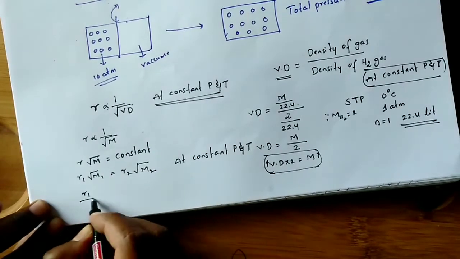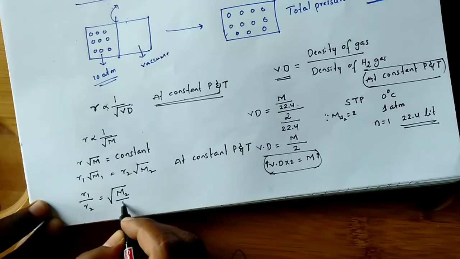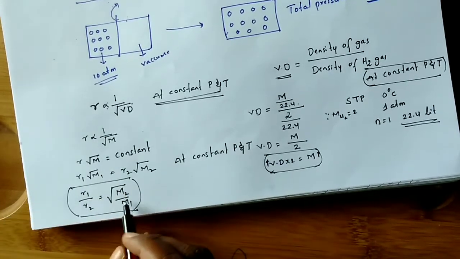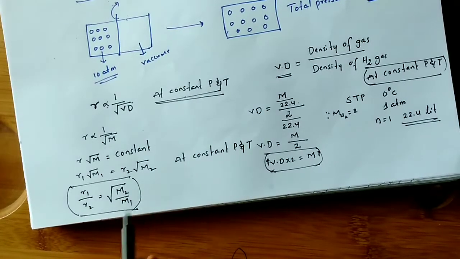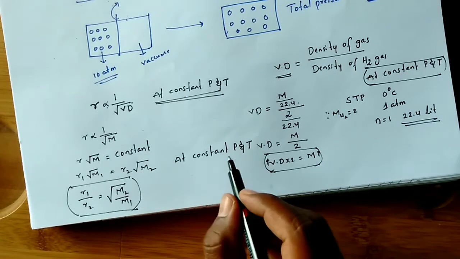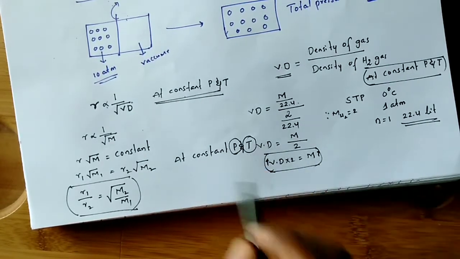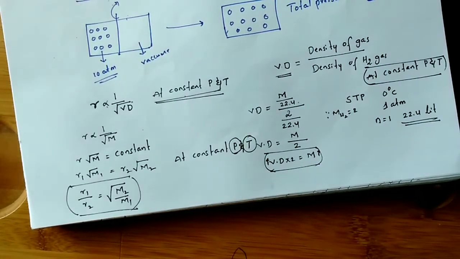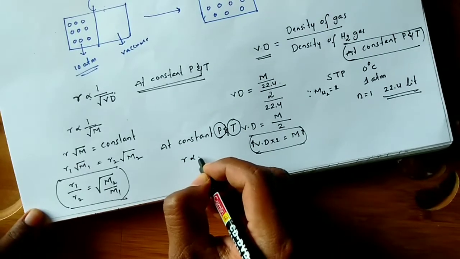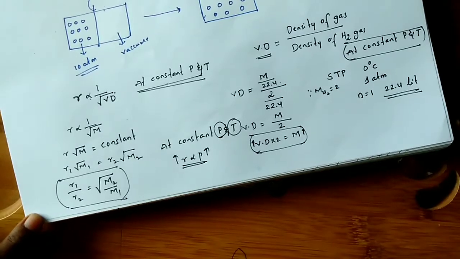So R1 by R2 equal to under root M2 by M1. This is the relation between molecular mass of gases, any two gases you can compare, and their rates of diffusion. But this is at a constant pressure and temperature. If you consider two different pressures, then we know that rate of diffusion is directly proportional to pressure. If pressure increases, rate of diffusion also increases.